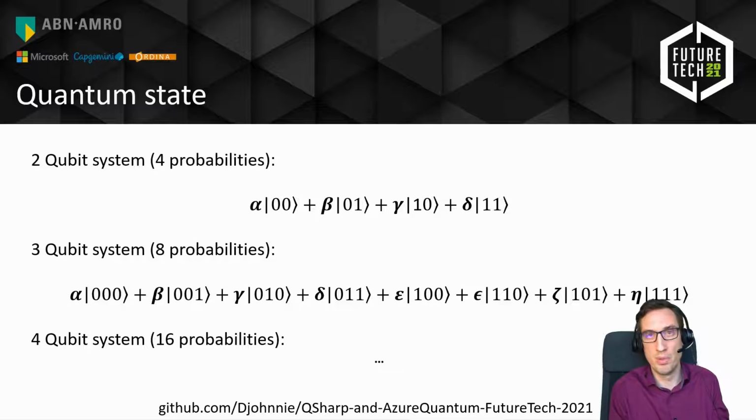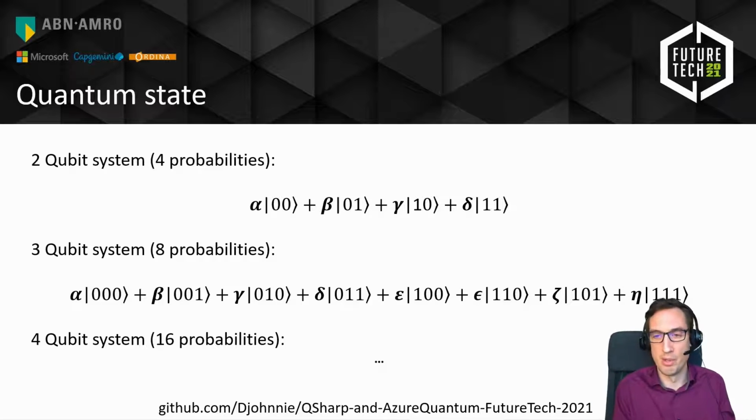With a quantum computer, the only thing you need to do is add 1 qubit. So if you already have 100 qubits, in order to double the amount of processing power, you only need to add a single qubit to that system. And now you have double the amount of processing power.